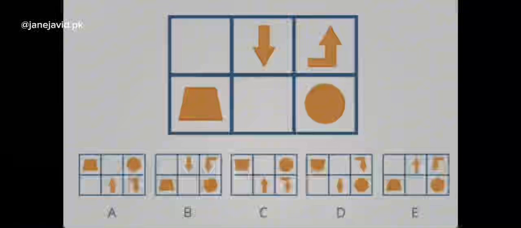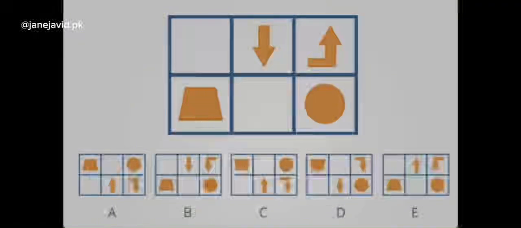What would happen when you try to visualize the image? What would happen if you mirror it or completely turn it 180 degrees? The rows would swap their places. So the circle and the trapezoid would be in the first row in the answer, and the downward arrow and the bent arrow would be in the second row in the answer.